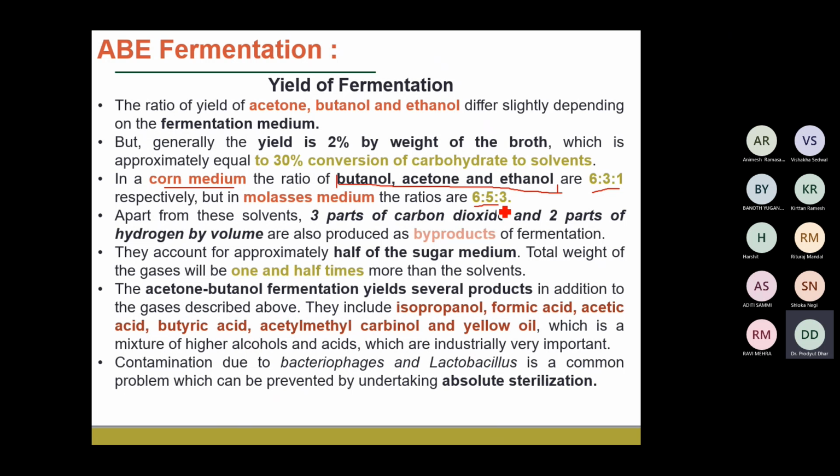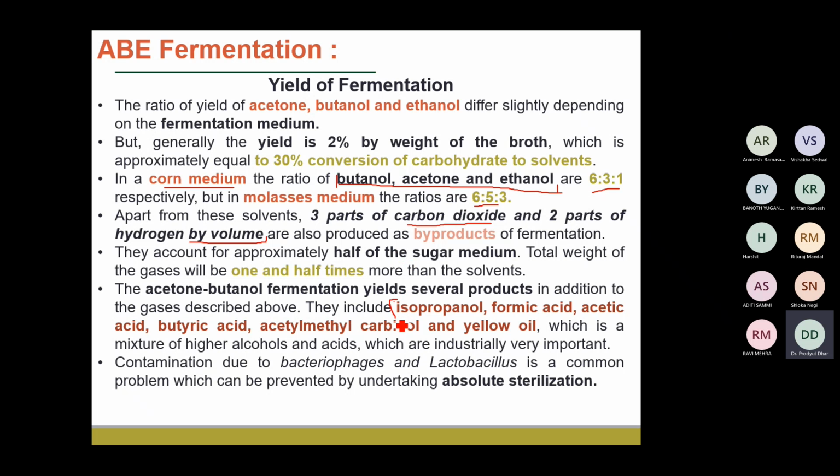So this is how the breakdown of the concentration of butanol, acetone, and ethanol takes place, and it depends upon the media that is being used. So one thing, as I already told you, is that along with the production of these, byproducts like gases are there. Generally 3 parts of carbon dioxide and 2 parts of hydrogen by volume are produced as a byproduct.